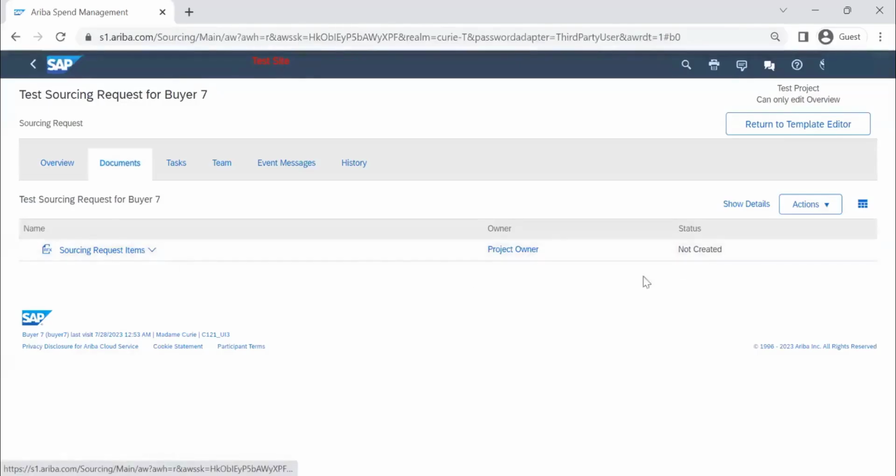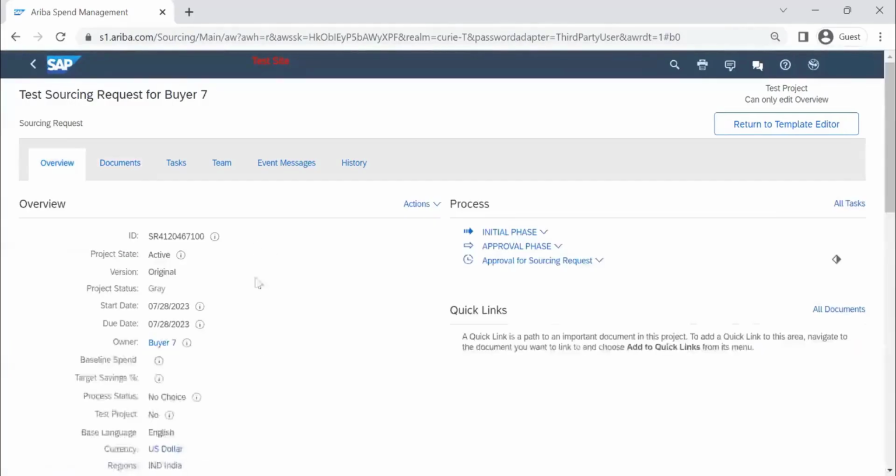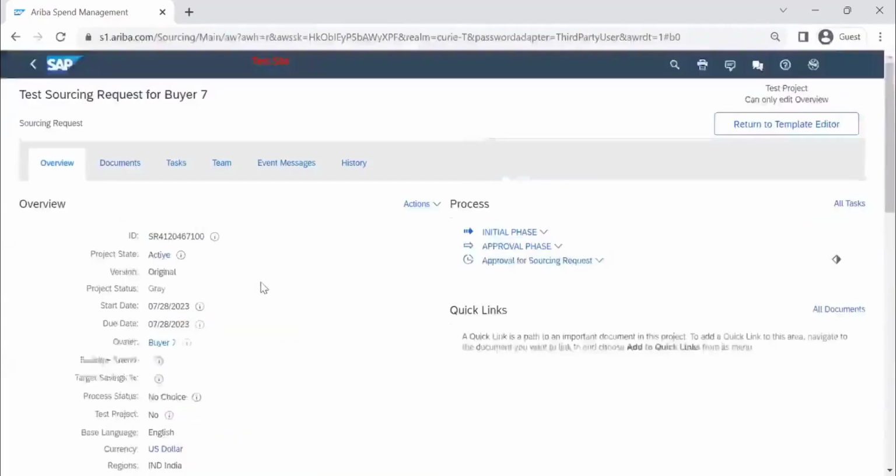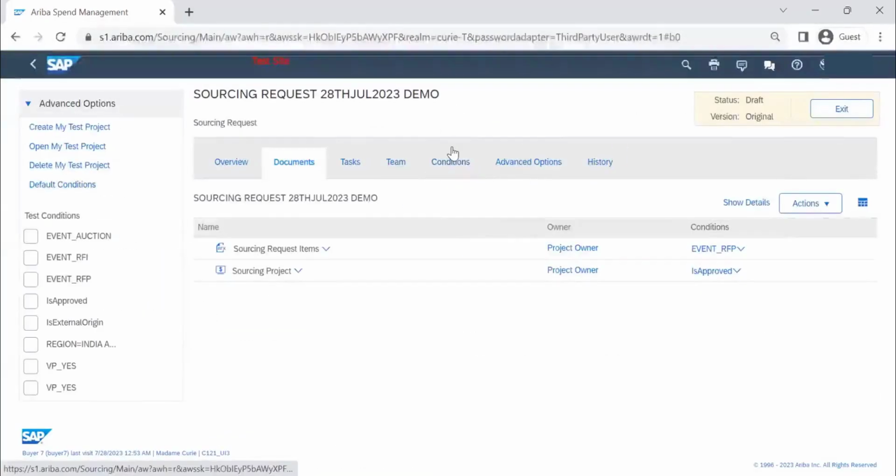So like this, you are able to control things based on the conditions you are creating, and based on the answers to the questions you ask while creating the project. Based on that, you can also control the appearance of tasks or documents inside your project.